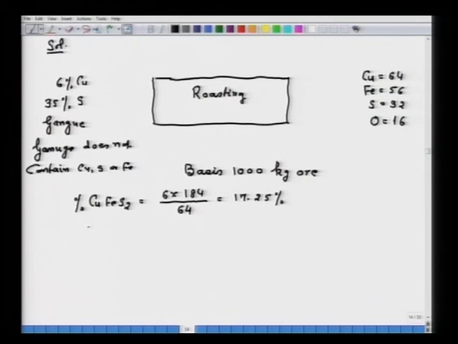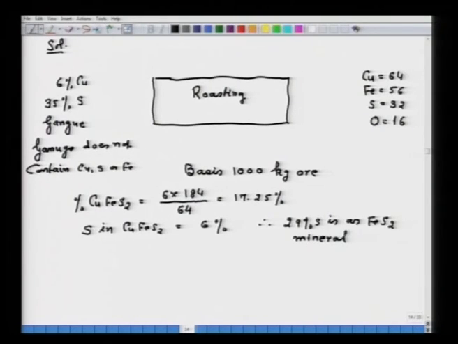Now, we have to find out sulfur in CuFeS2, that will come to 6%, and then that means 29% sulfur is as FeS2 mineral.